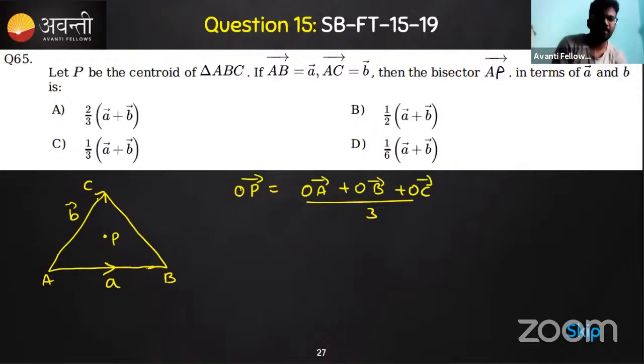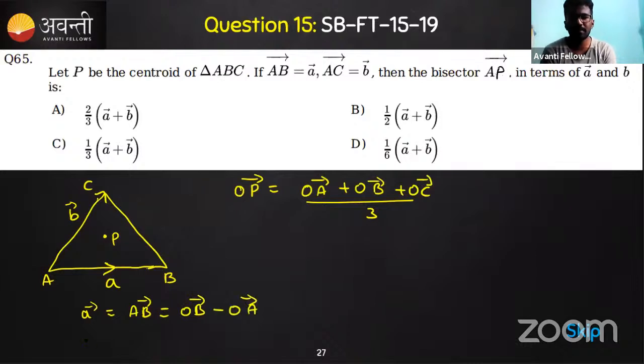If you know this one, all the things can be solved easily. So the vector A has been given as the AB vector, right? What is the AB vector? If you take O as a reference, it is the OB minus OA vector.